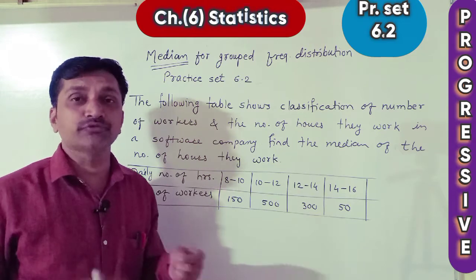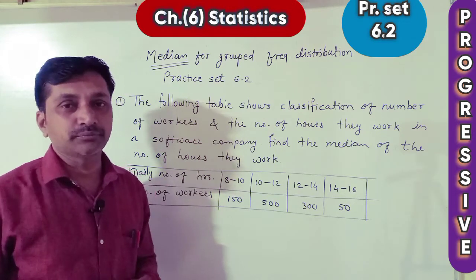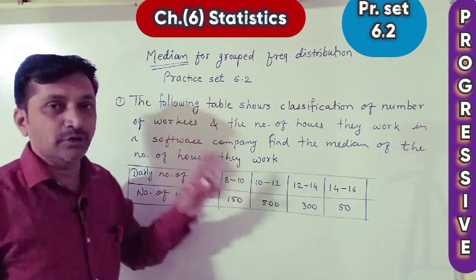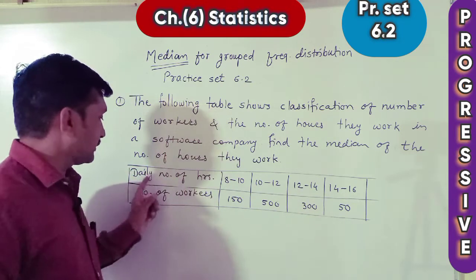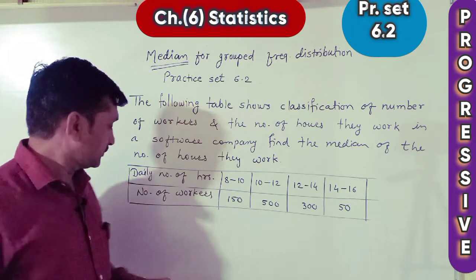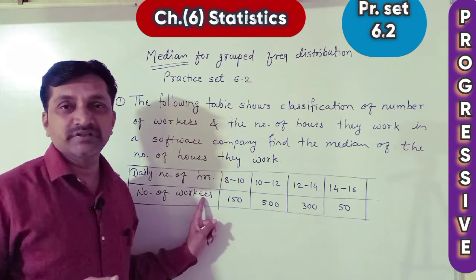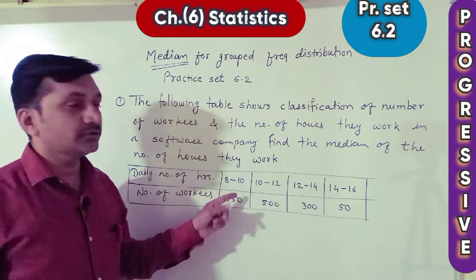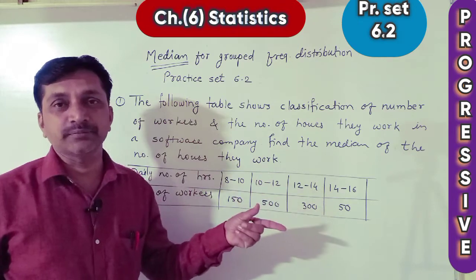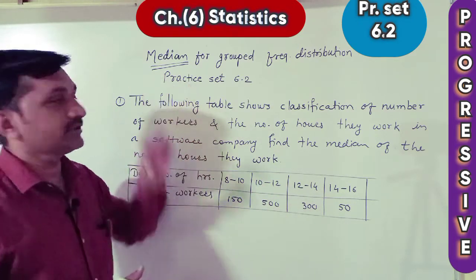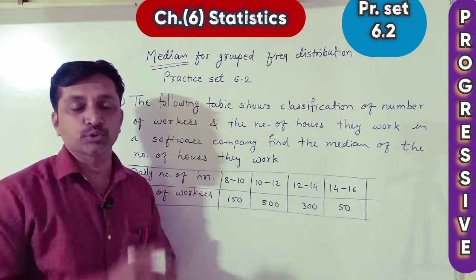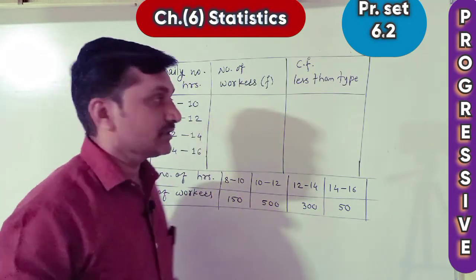So in the solution we draw three columns, and with the help of this table we find the median. Let's see the solution now.